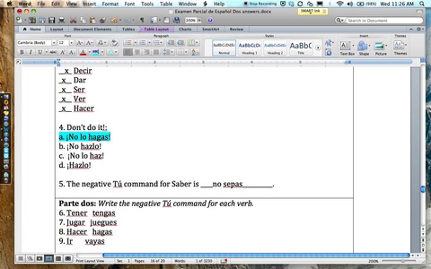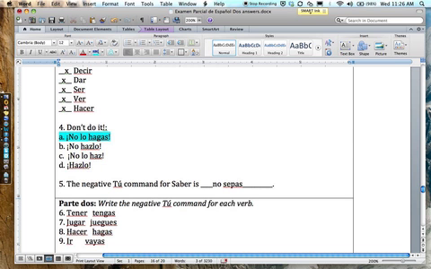How do you form that? Yo form, opposite ending. Don't do it. No lo hagas. Pronouns on affirmative commands are attached to the end. And on negative commands, they go in the front. So that can't be it, and that can't be it, because the pronouns are attached, and you know that they go in the front in negative commands. So it has to be C or A.